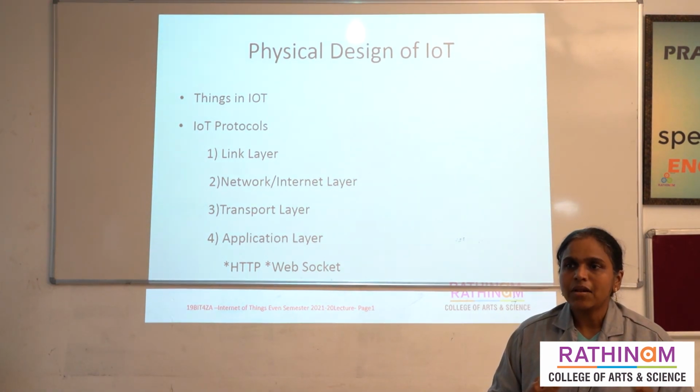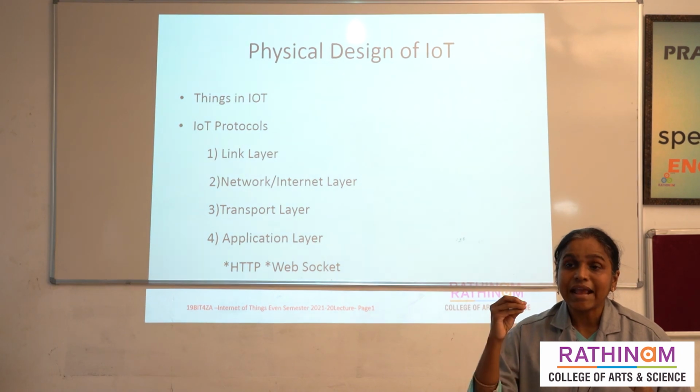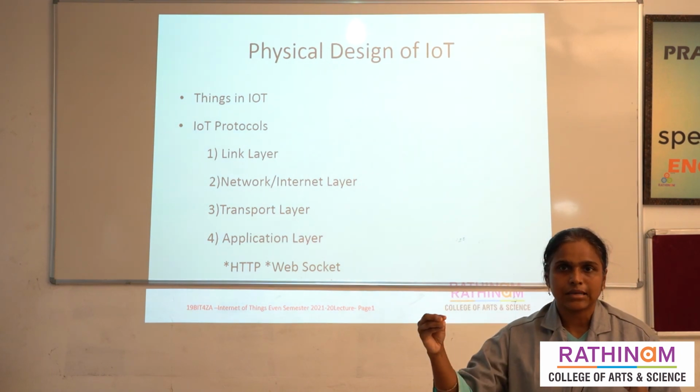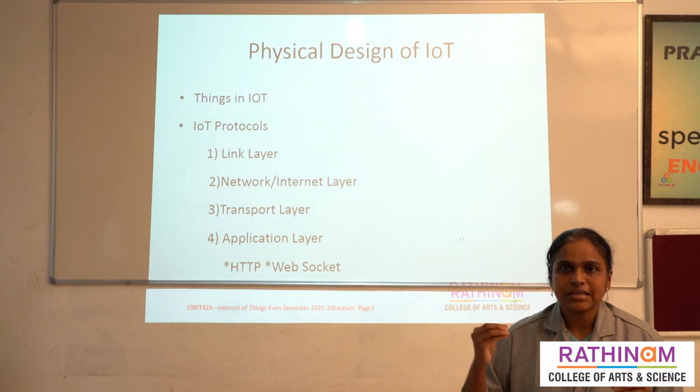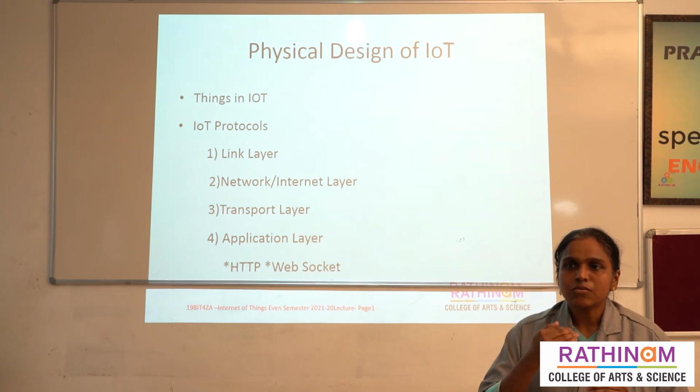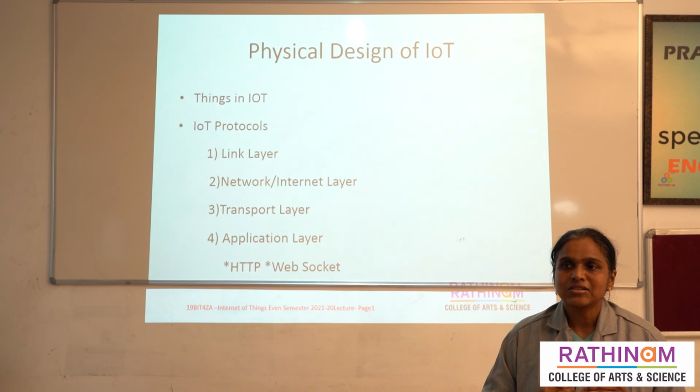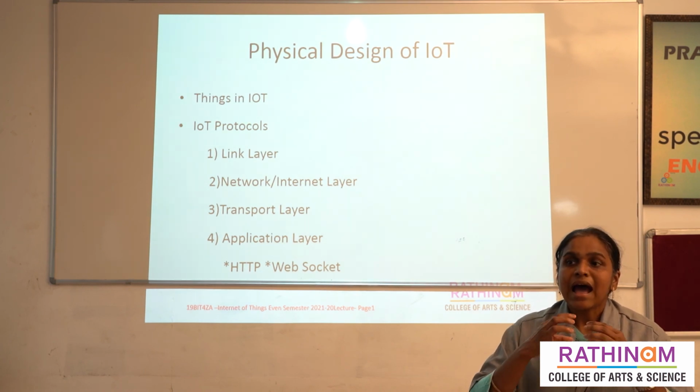For example, port 80 is the number for HTTP. Port 70 is for SSH. In this one, we are using a WebSocket. What do you mean by WebSocket? WebSocket is mainly based on transmission control protocol. It is purely a hierarchical medium.